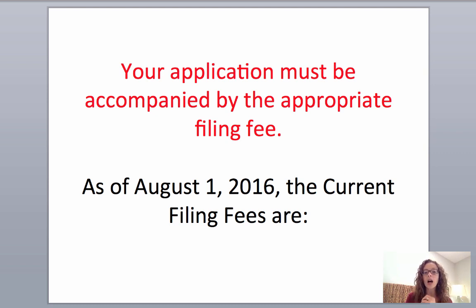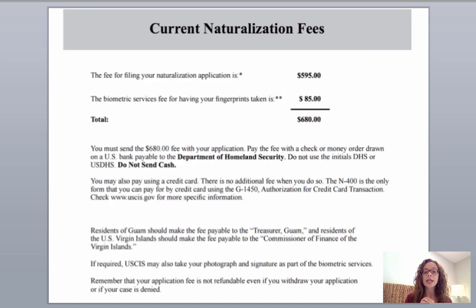As of today, August 1st, 2016, the current filing fees are $680. The fee for filing your naturalization application is $595, and the biometric services fee, which is your fingerprints, is $85. You want to make a check or money order on a U.S. bank payable to the Department of Homeland Security. Don't put any initials, don't put DHS or anything like that, and don't send cash.